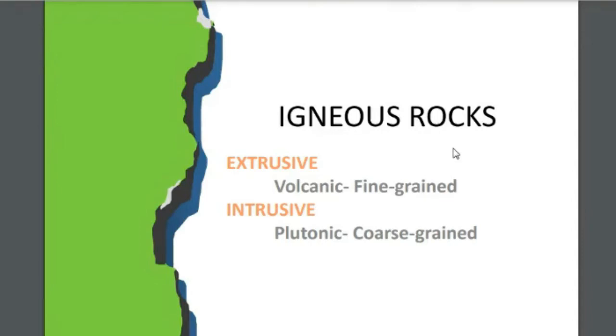But compared to the temperature reduction at the earth's atmosphere, at the interior portion the temperature reduction is comparatively slow, so the magma gets sufficient time for the formation of crystals, or crystallization. So each mineral has well developed crystals or grains. That is why it is coarse grained in nature.